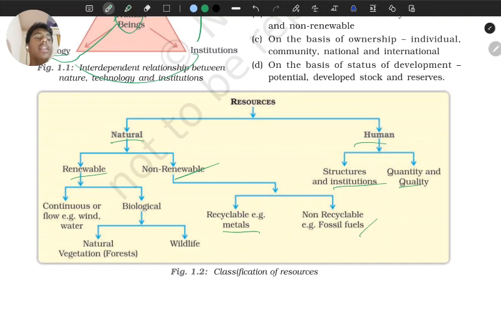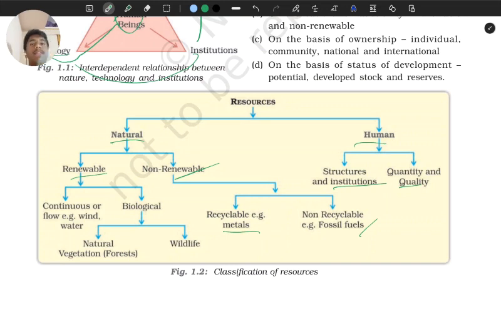And we have non-recyclable, that means fossil fuels. Fossil fuels kind of belong to renewable resources because they will be renewed over time, but it takes 10 or more million years to renew fossil fuels, so we put them under non-recyclable resources. All right, no confusion.